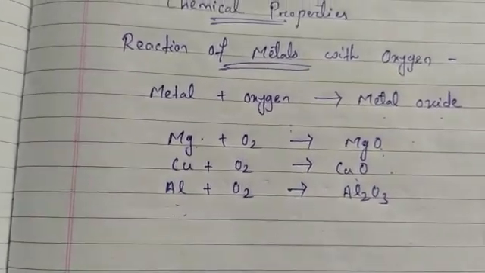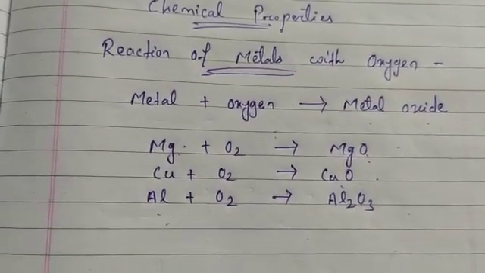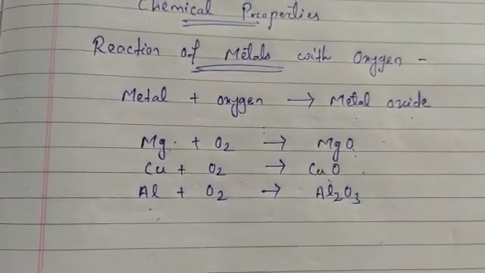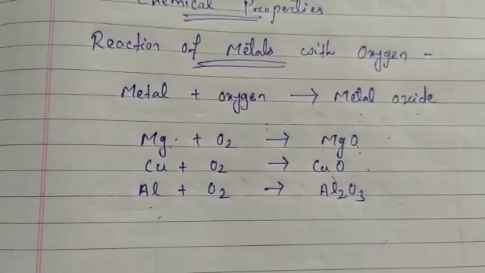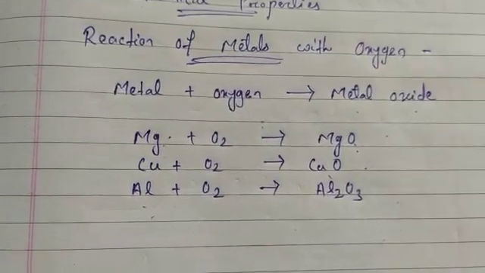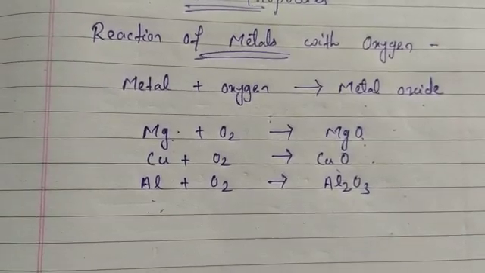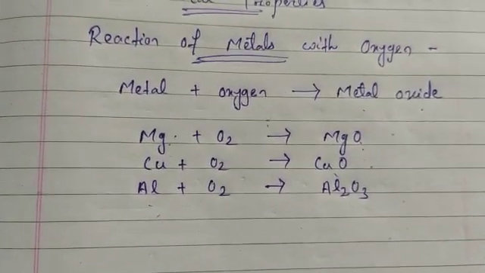We have studied in the previous class that metal oxides are basic in nature. Mostly metal oxides are basic, but there are some metal oxides, such as aluminium oxide or zinc oxide, that show both acidic as well as basic behavior. The metal oxides which react with both acids as well as bases to produce salt and water are known as amphoteric oxides.